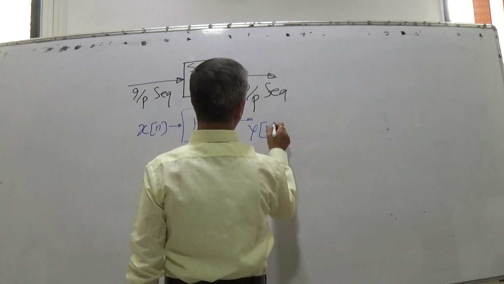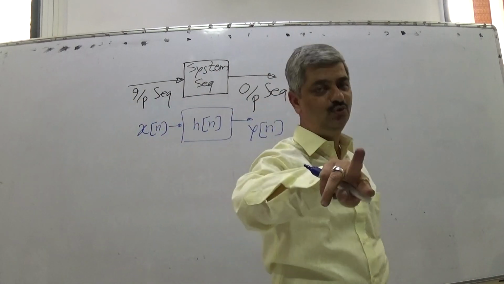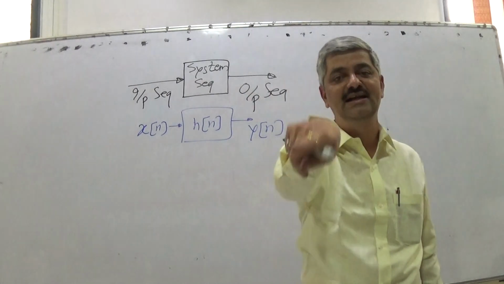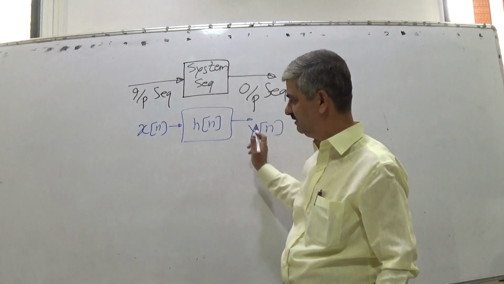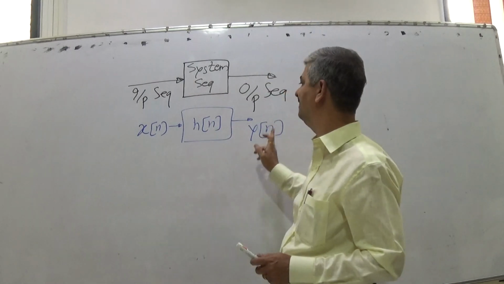Only thing is that when two indexes come together, to differentiate between them, we have to use another index. So otherwise, input sequence, system sequence, output sequence: if you know the input sequence and the system sequence, you can find the output sequence.